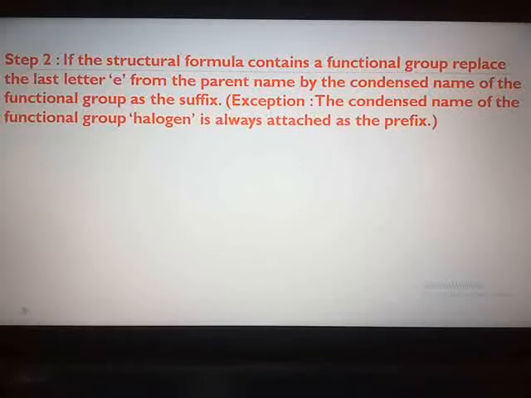The different halogen groups which we have seen: one was chlorine, one was bromine, one was iodine. So bromoethane or iodopropane. So it will come in the beginning and not towards the end. So always remember, when the functional group is halogen, then the condensed name will come in the beginning as the prefix.